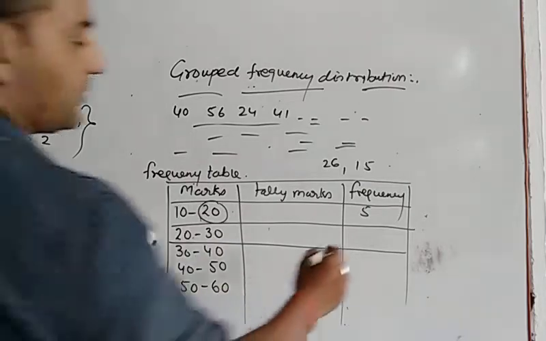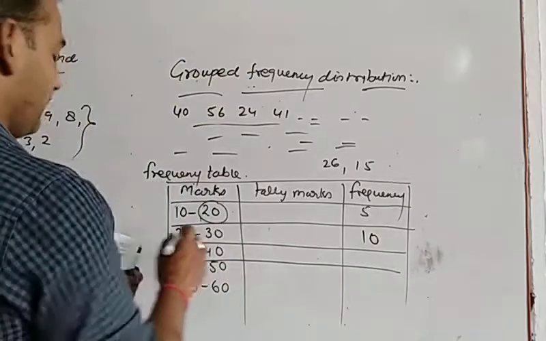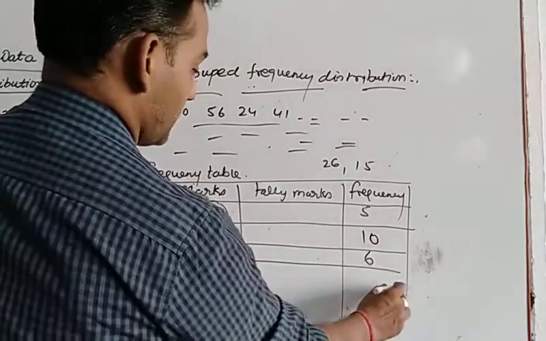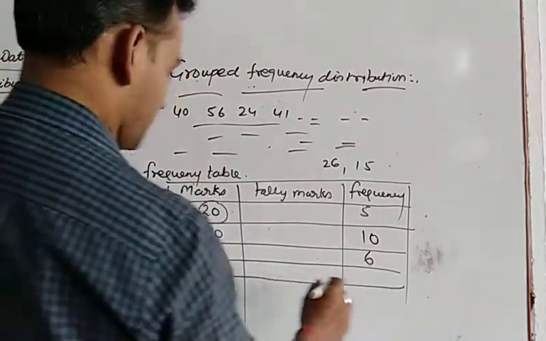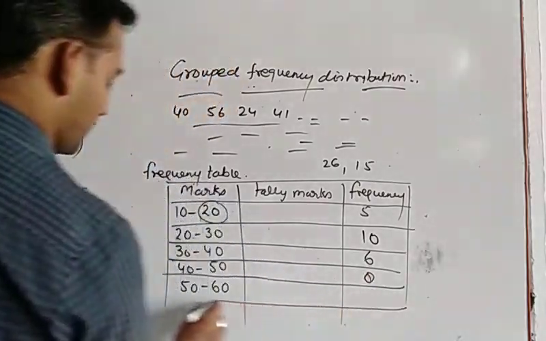Now, from your books, if I write 10 students have got between 20 to 30, 6 students have got between 30 to 40, and 8 and 11 afterwards.